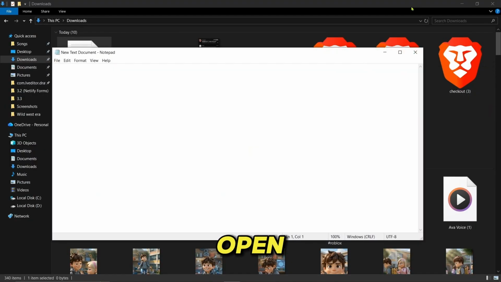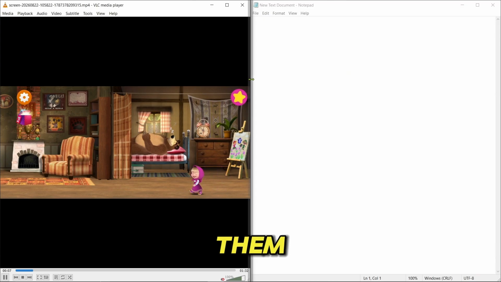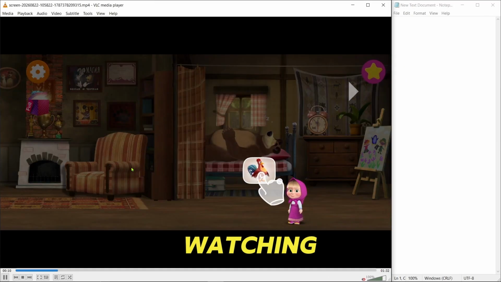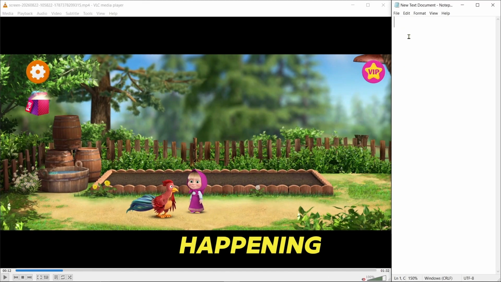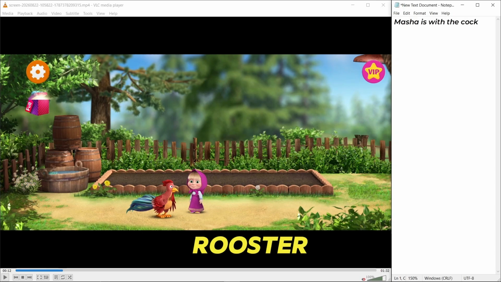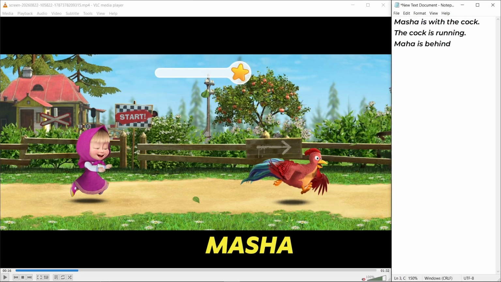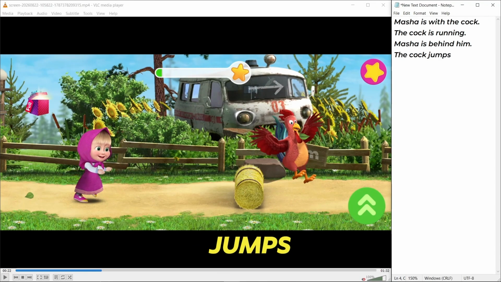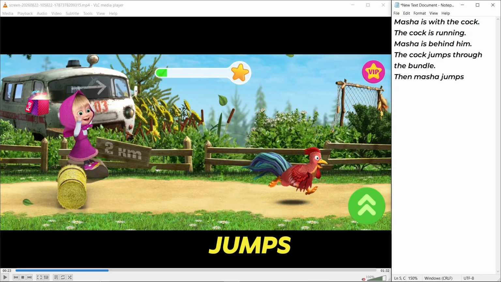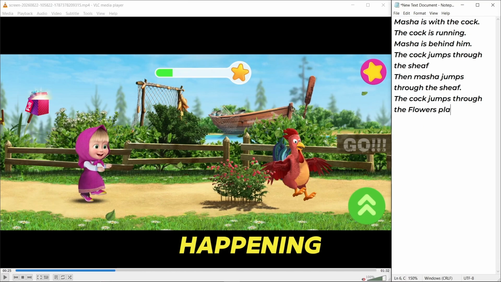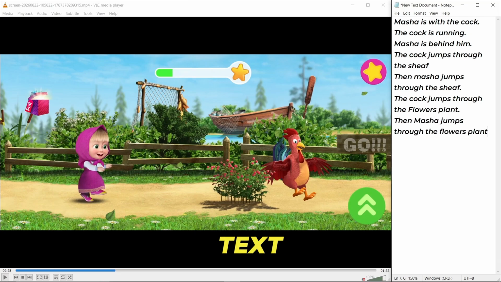Play it back and open a new notepad file, placing them side by side so you can type while watching. Start describing what's happening in the video. Masha is with the rooster, the rooster is running, Masha is behind him, the rooster jumps through the bundle, then Masha jumps through the sheaf, and so on. Once you've described everything happening in the visuals, save that as a text file.